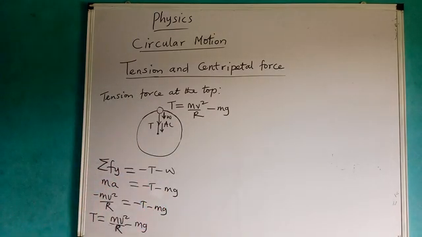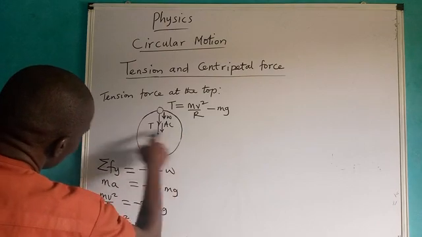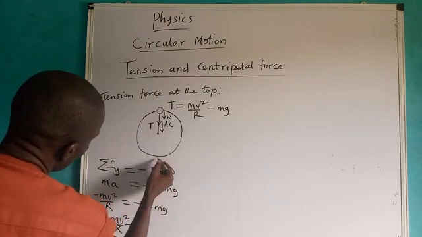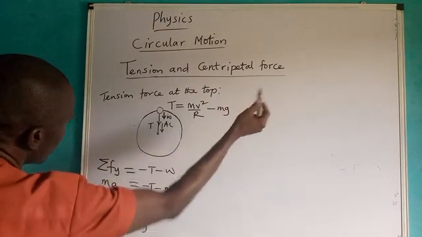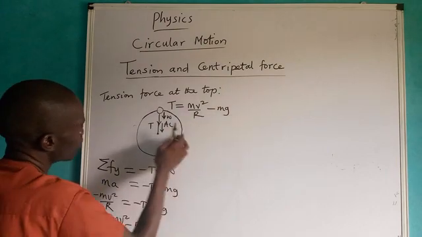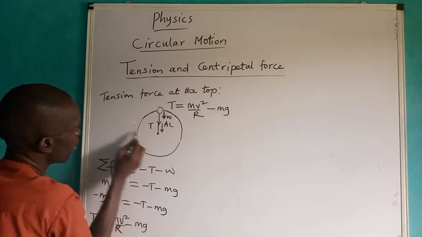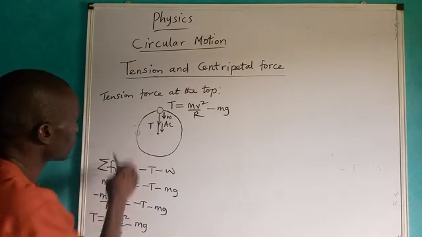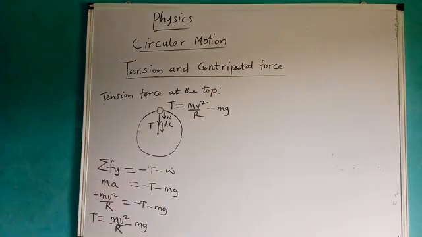Okay, now look at the situation whereby the body now is not at the bottom. Remember, we are considering the middle, whether here or here. It simply means that the body is at the middle. Then now look at the bottom. We are not going to consider here because we already considered it before, when the body will move fast and when the body will move slowly. The same thing applies on the other hand here. It means the same thing when the ball is also here. Now consider a situation whereby this ball is at the bottom. We'll now look at the tension force that will be at that bottom.